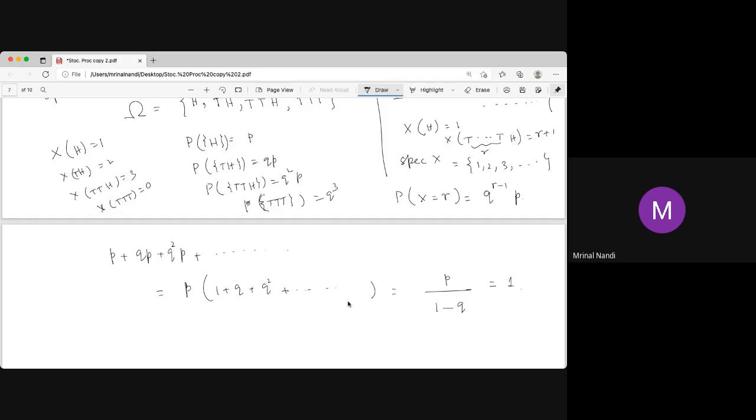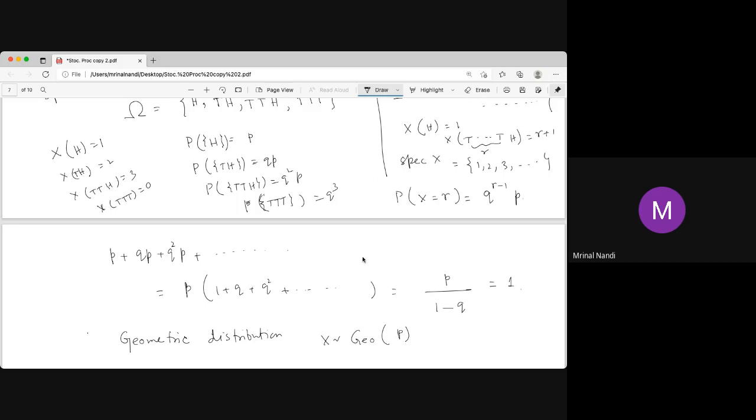It is a geometric progression; all the terms come from this infinite geometric progression. So it is called the geometric distribution. This X is called geometric. Since it is from the geometric progression, it is called geometric distribution. And this random variable is called a geometric random variable. This X follows Geo(p). So these are two important distributions: one is geometric, one is binomial.